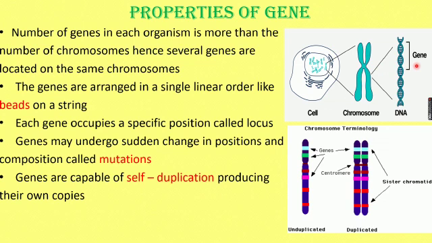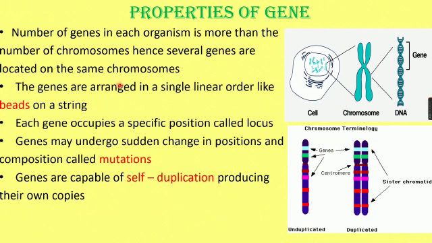Genes are the nucleic acid portion located in the DNA. Now you got an idea? So the cell consists of nucleus, nucleus consists of chromosomes, chromosome consists of DNA, DNA consists of genes. Genes are a sequence of nucleic acid present in the DNA. Here you can also see the number of genes in each organism is more than the number of chromosomes.